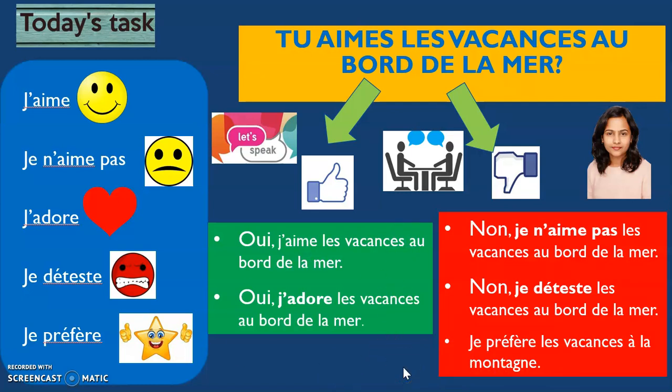So these are the kind of answers that you could give. All right. So you could be as creative as possible. You could make it like an interview. You could make different questions and different answers, and you could record it and send it to me. Remember, while you do the speaking task, record yourself. It could be an audio recording or a video recording, and then you will send it to me. How will you send it to me? Yes, through Teams. And don't forget to tag me. Tag my name so that I get notified immediately and can give you immediate feedback.